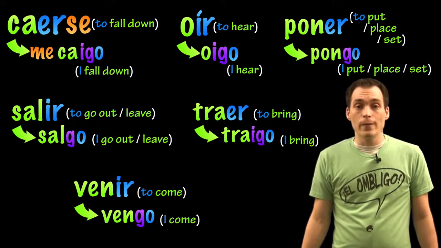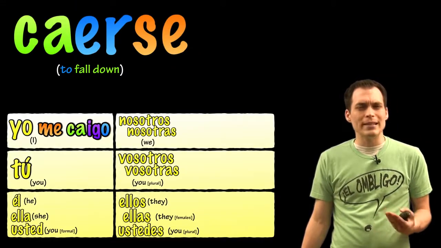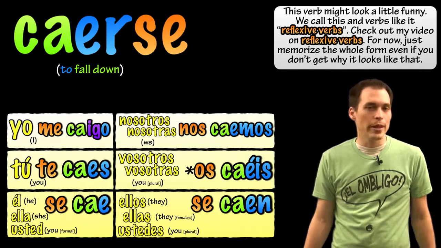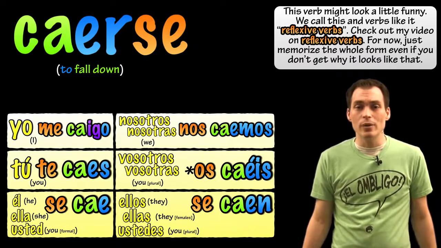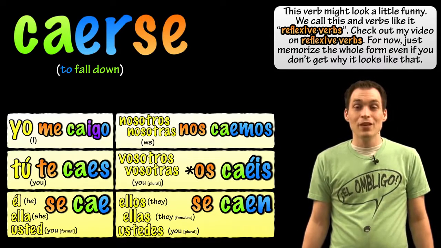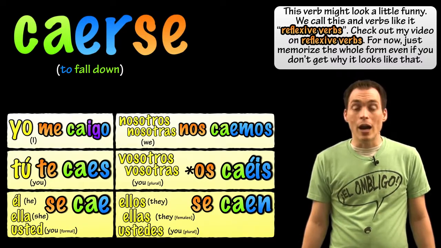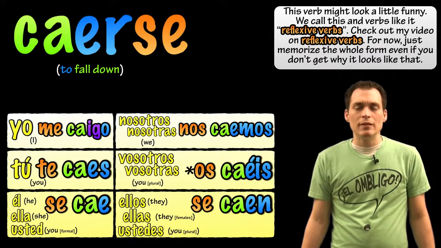And now let's go ahead and go over them. Caerse means to fall down. If you're confused why there is a se on the end of it, verbs that do this are called reflexive and they are different from English. My suggestion, just learn this verb as is without questioning it too much, and when you come across these later, it'll make more sense. Notice with any of these forms, the yo, tú, él, ella, usted, etc. are optional and are used for emphasis and or clarification. Let's look at the forms.